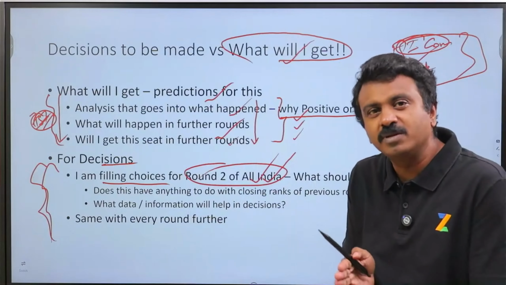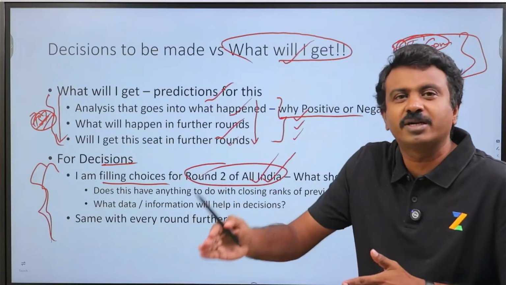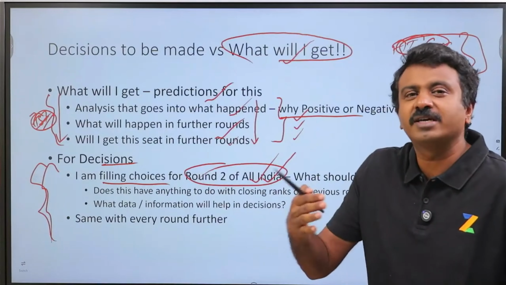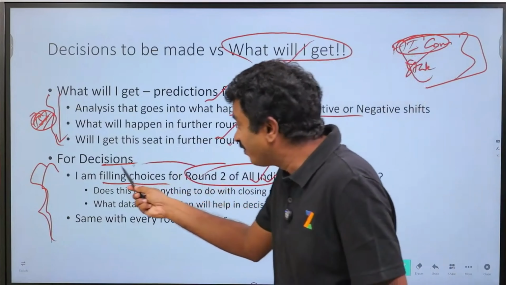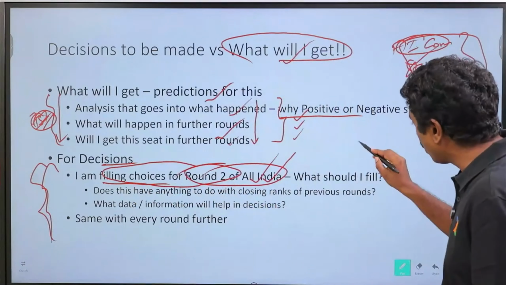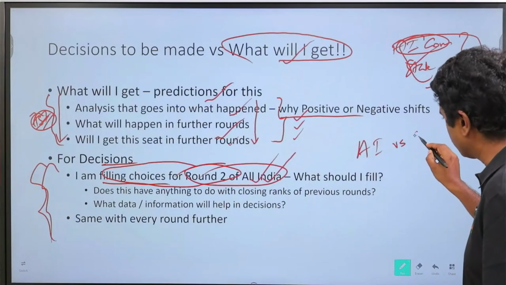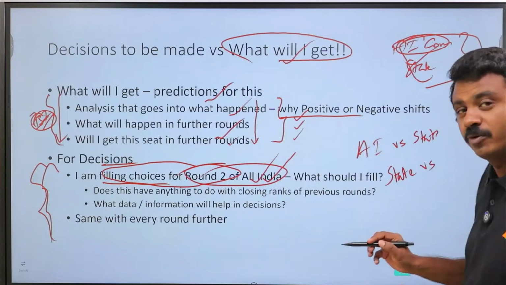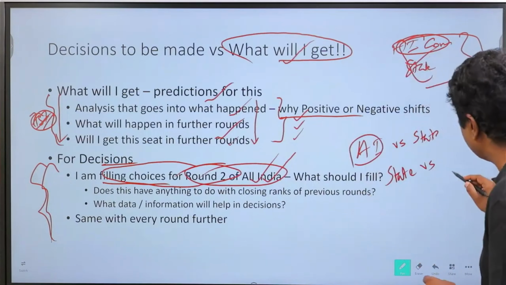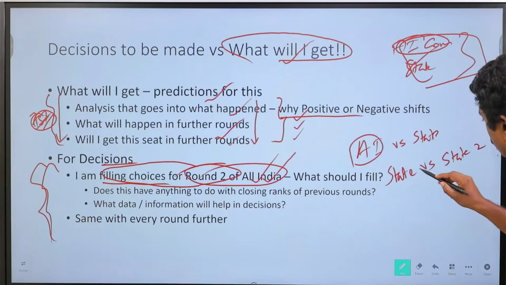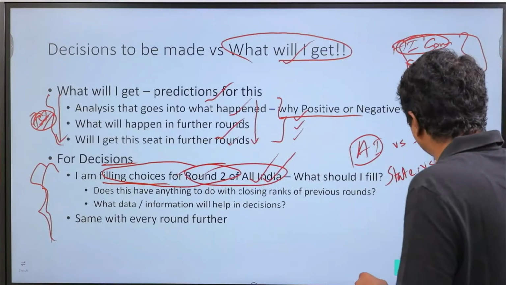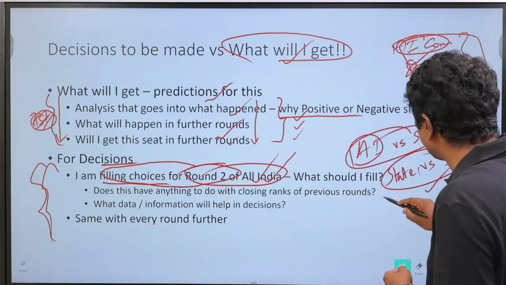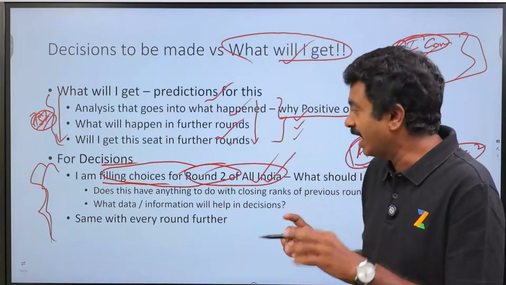Basically, I might restrict my choices in a particular counselling so that I go on to the next round, because that counselling does not have a free exit or does not allow me to participate in the next round. So, if I am attending multiple counsellings like All India and my state counselling, or 3-4 state counsellings, not looking at All India but at private seats only, deemed as higher cost for me, looking at state 1 versus state 2 or 3 states. In these scenarios, what I do in round 2 is very critical because that impacts my eligibility for the further rounds for all the states or for all India. So that becomes very critical.